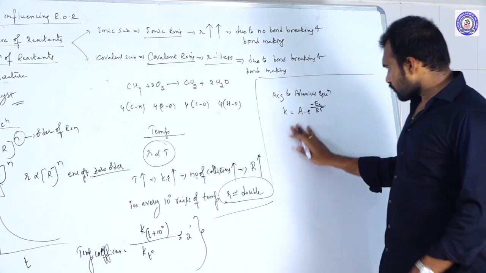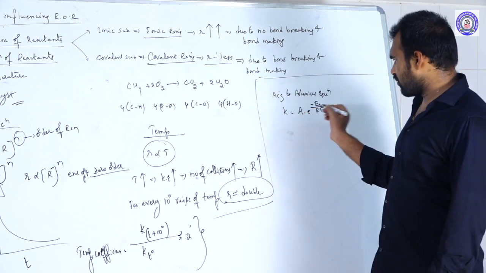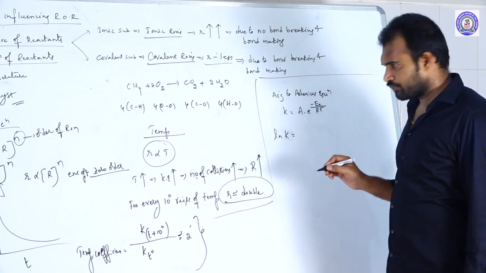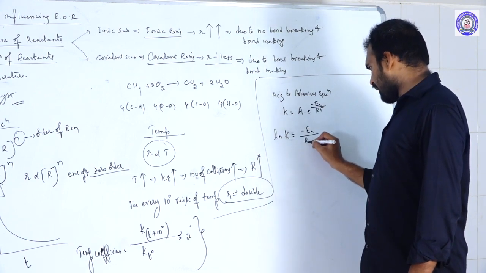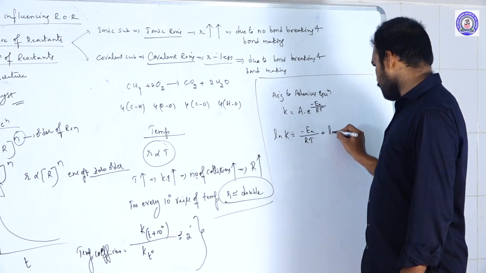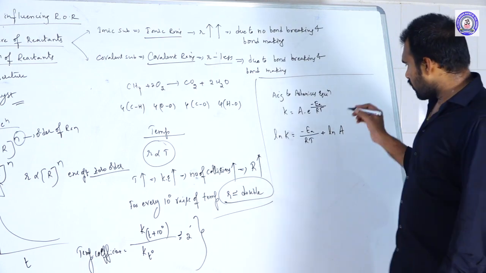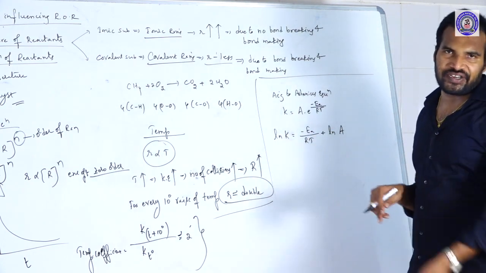Now if you take the ln, then ln K is equal to minus EA by RT plus ln A. By taking this equation, you write two equations at two different temperatures.